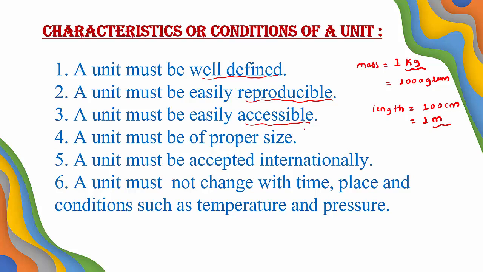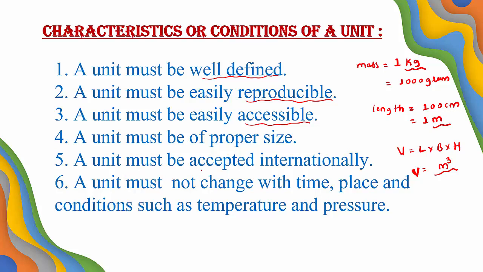For example, if I consider volume, volume is length into breadth into height. Or we can express volume in terms of meter cube, meter into meter into meter, because length, breadth and height we can express in terms of meter. The SI unit or the unit of volume is what? Meter cube. So meter cube has its proper size. Right. Then come to the fifth characteristic or condition.